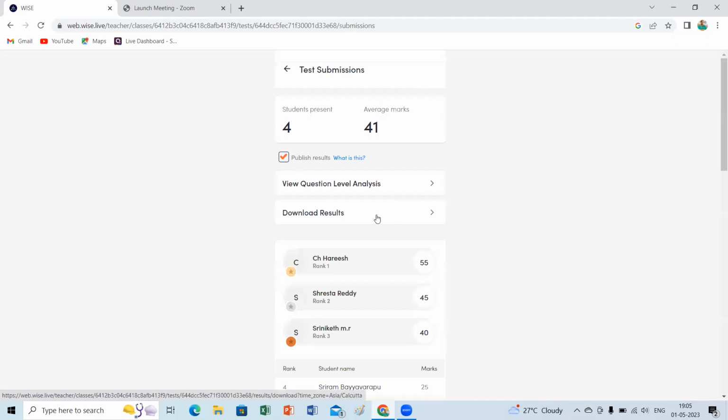Yes, Harish, Shrestha, Sriniket, very good. Sriniket is a new student. Where is Hari Karthik? It's Harish or Hari Karthik? It's Harish. Very congratulations, dear, and good marks. Keep it up.